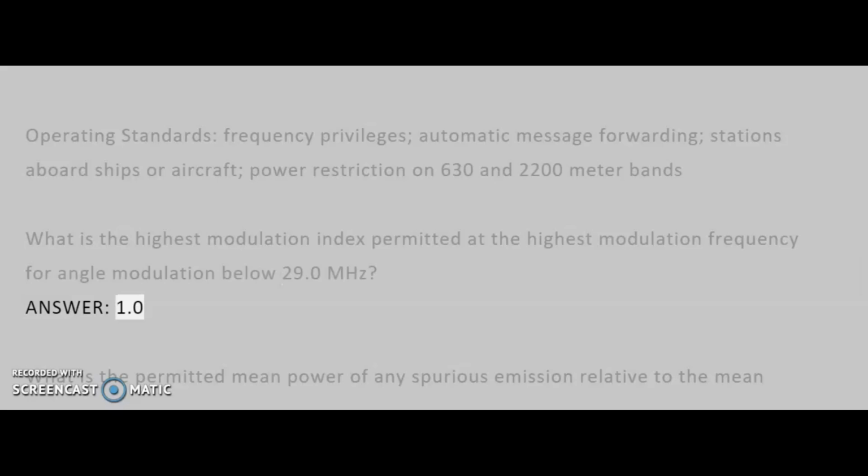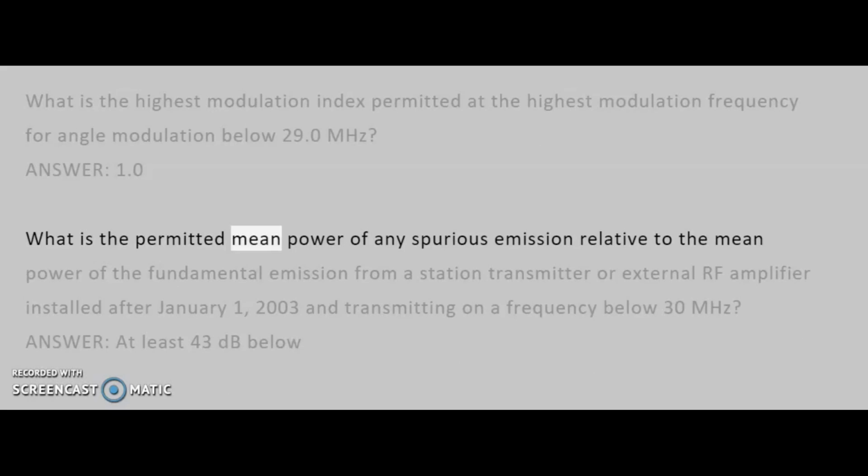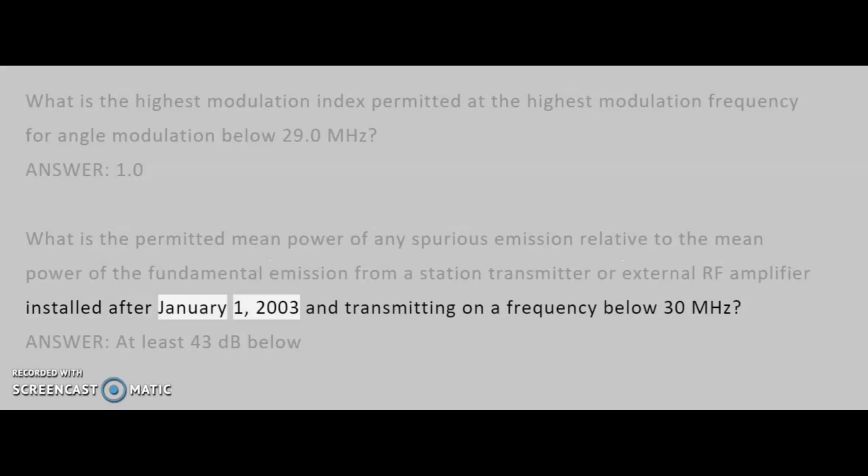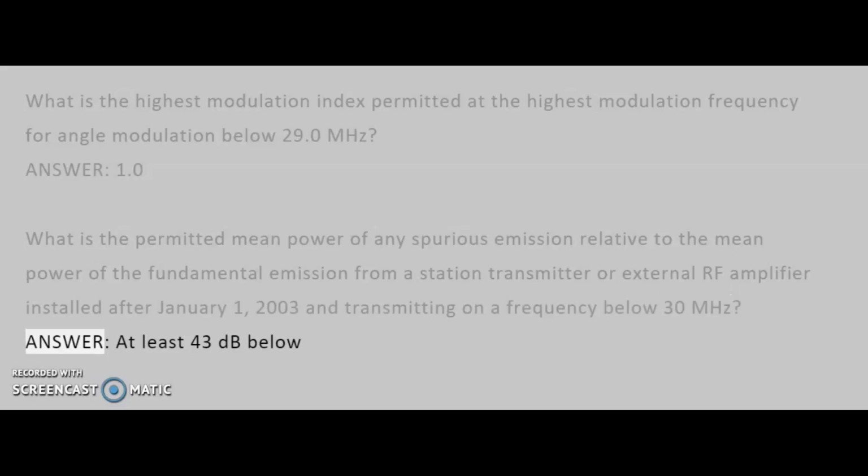Answer: 1.0. What is the permitted mean power of any spurious emission relative to the mean power of the fundamental emission from a station transmitter or external RF amplifier installed after January 1, 2003 and transmitting on a frequency below 30 MHz? Answer: at least 43 dB below.